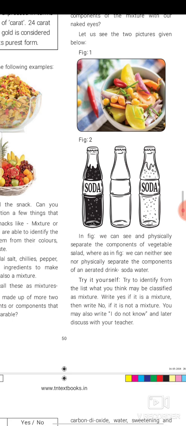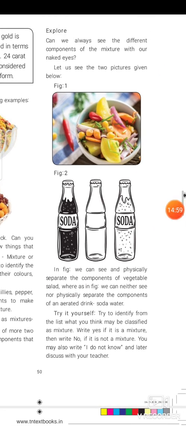See, in the case of a mixture, the different parts which are part of the mixture can be easily seen. Otherwise, in the case of soda, you cannot see or separate the components physically. You can easily separate the components physically in vegetable salad or fruit salad, etc. But in some other cases, you cannot see or separate the components physically. That's also called a mixture. A mixture need not be separable. In some cases, the mixture is not separable.